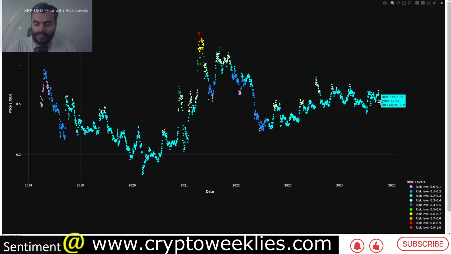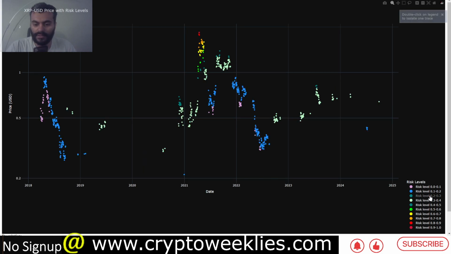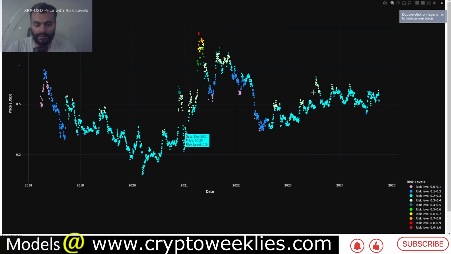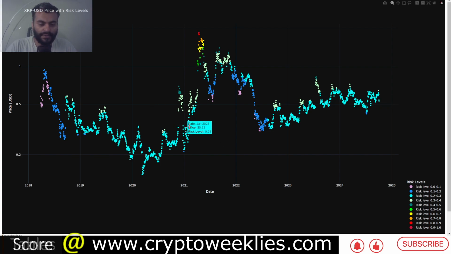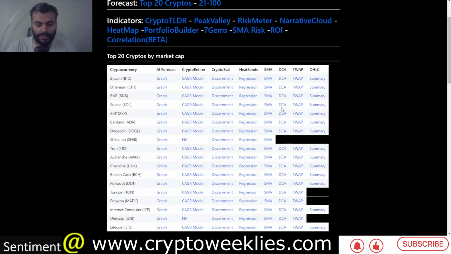Again, that means if you deduct this risk from 1, that is 1 minus 0.28, that is the reward that you get. The lower the risk, the higher the reward, right? Potentially again between 0.2 and 0.3, that's the band that XRP has operated for the longest time since we witnessed the early part of the bear market. XRP has been in this zone between 0.2 and 0.3 risk. Again, a decent buy opportunity over here.